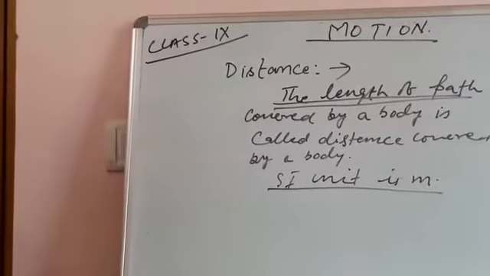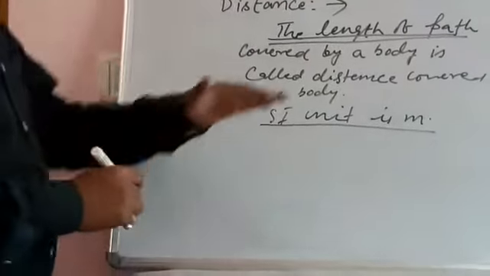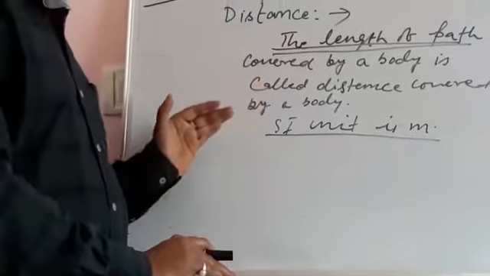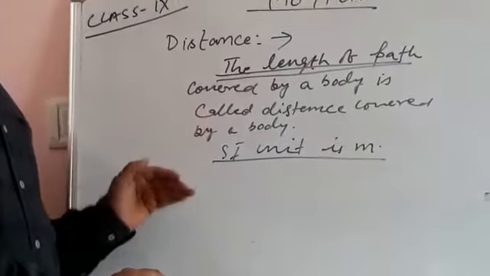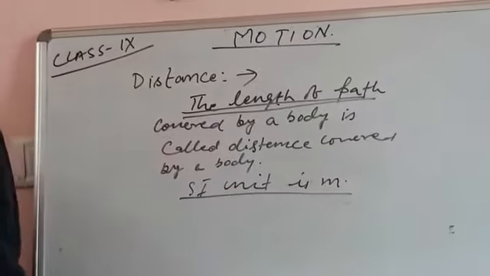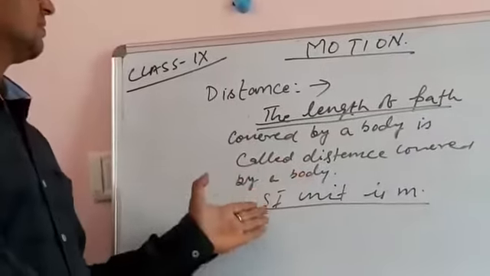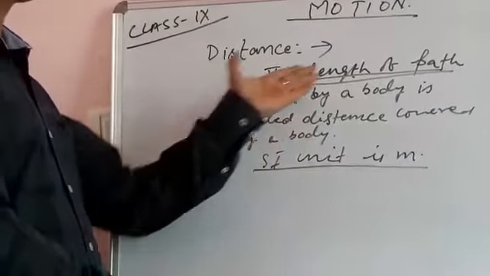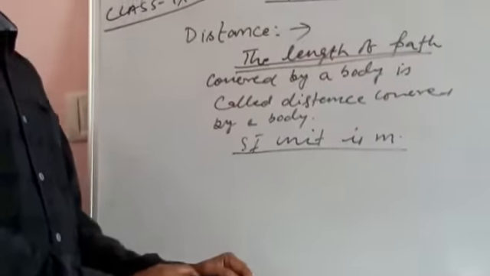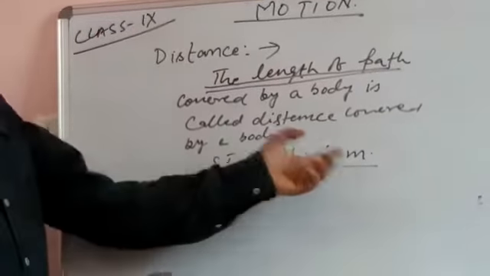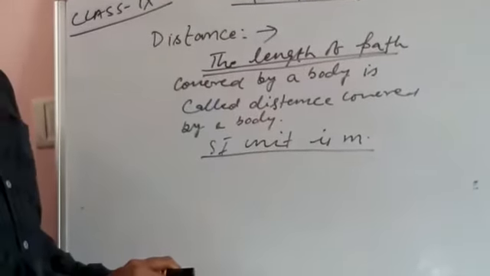My dear children, I want to relate this to mathematics also, because it is a concept. If you don't have mathematical aptitude, you will have a great problem understanding physics. Wherever you are using the unit meter, that is related to length.